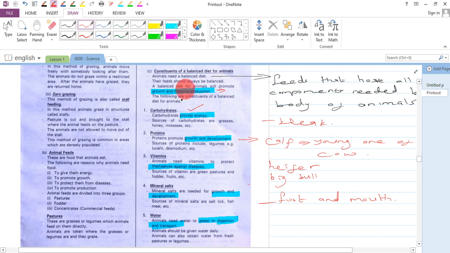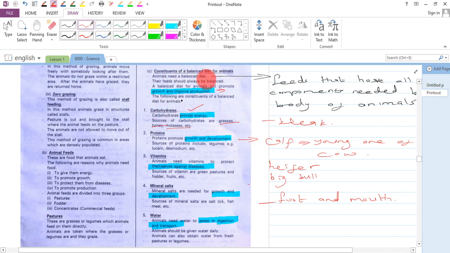Some of these constituents of a balanced diet for animals include carbohydrates. Carbohydrates provide energy for both animals and human beings. Some sources of carbohydrates for animals include grasses and honey. Animals also eat honey, then molasses. If an animal is not given carbohydrates, it becomes weak. It has no energy to survive.